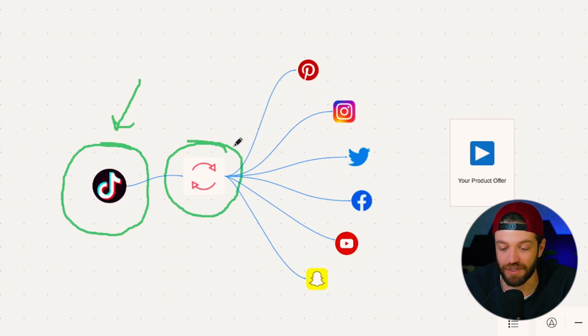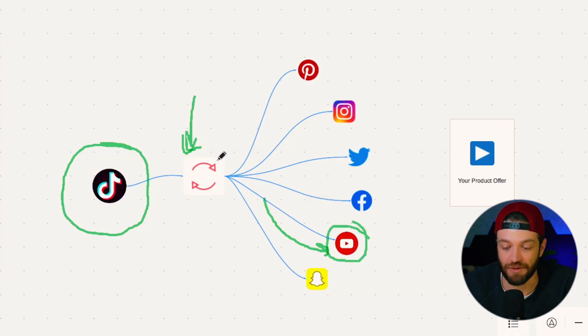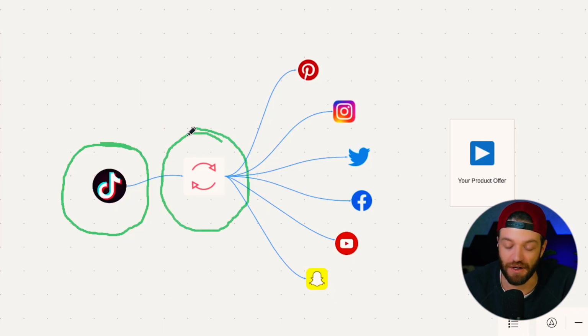It's also important to note that the repurposing system is going to automatically reformat these videos based on the platform that it's going to. For example, it might add some hashtags that are specific to X, or if it's going to Facebook Reels, then it might add a link with a call to action because Facebook Reels allows you to do that. Or similar to YouTube Shorts, it might have a certain description with a call to action and a link that goes into the YouTube description. So you can set all of this up to happen 100% completely on autopilot.